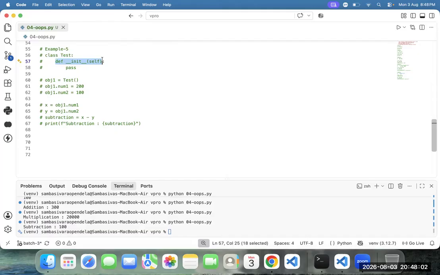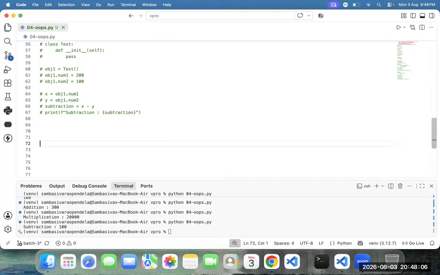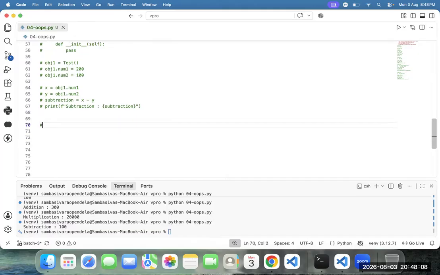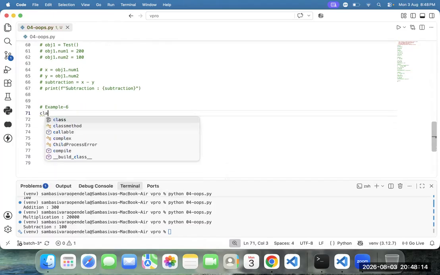Shiprasad, can I have one more example? Example 6, please. How to create a test class. Ravi, respond here, how to create a test class.